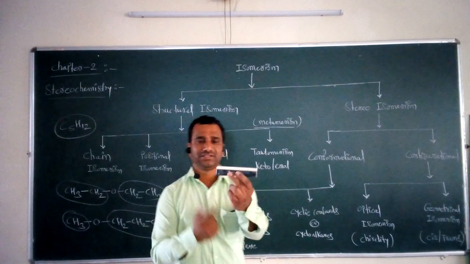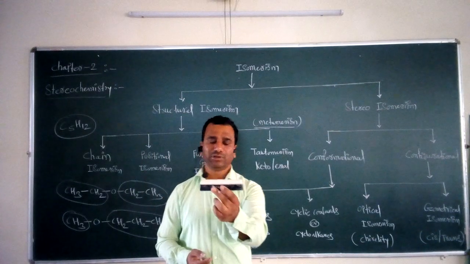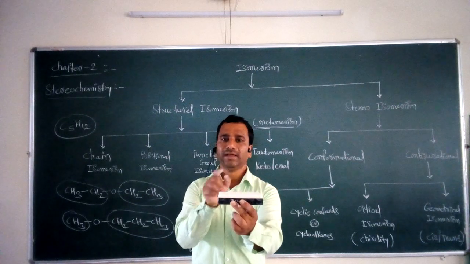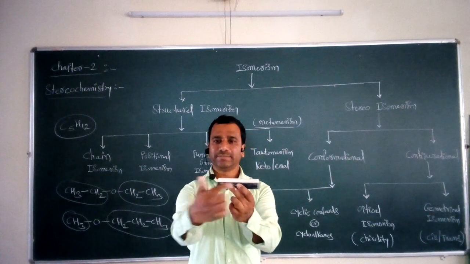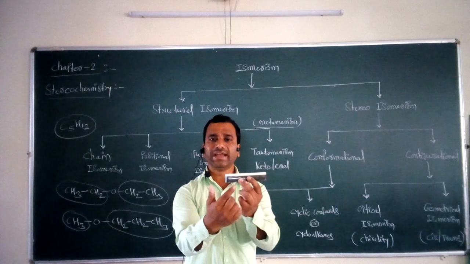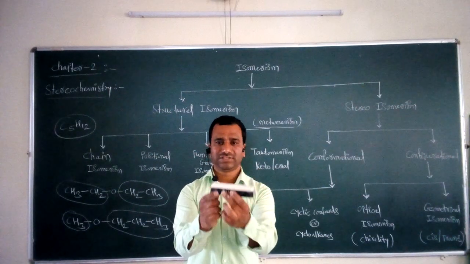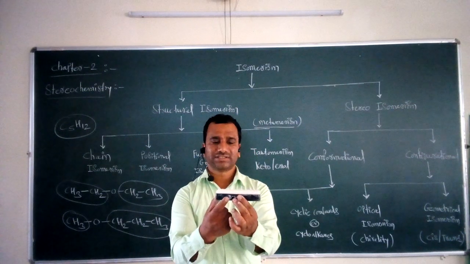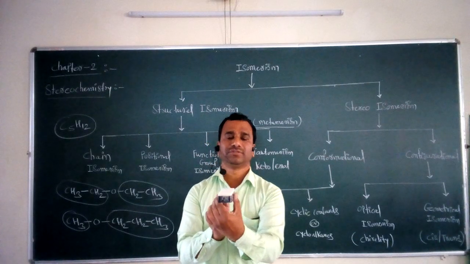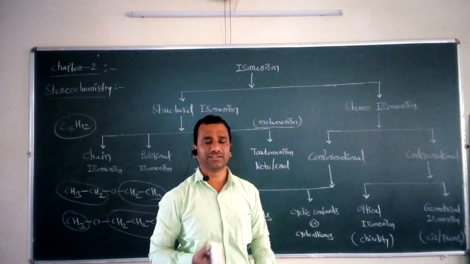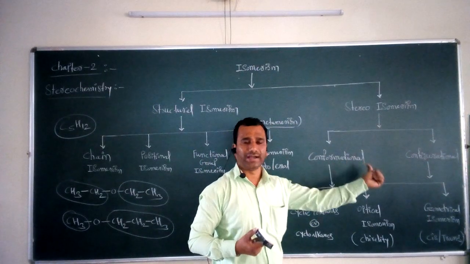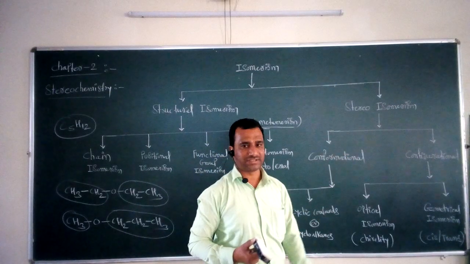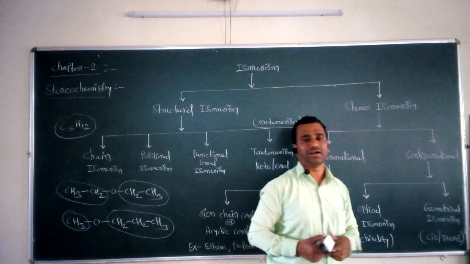Suppose this is an ethane molecule, CH3 single bond CH3, joined by a single covalent bond. If we rotate this particular single bond, then we get different types of conformations. Suppose this is the first position of this ethane molecule. If we rotate this carbon single bond carbon, we get a different position of the molecule. Such isomers are called conformational isomerism, due to the rotation around the carbon-carbon single bond. The second subclassification is called configurational isomerism.